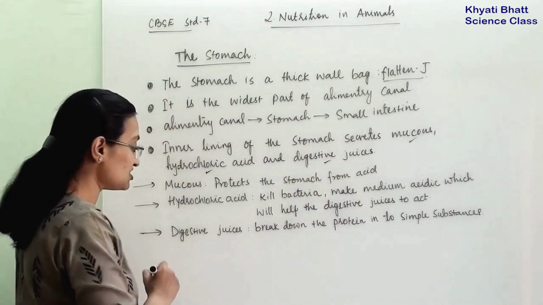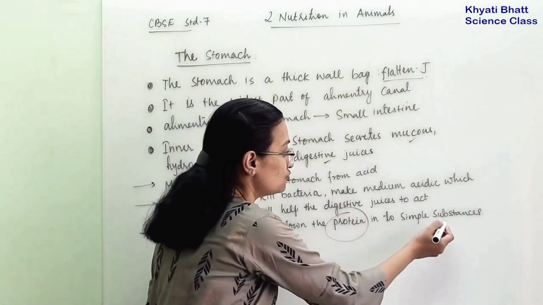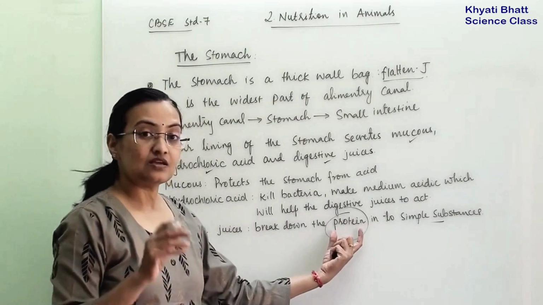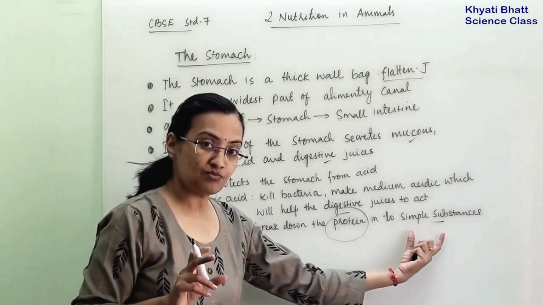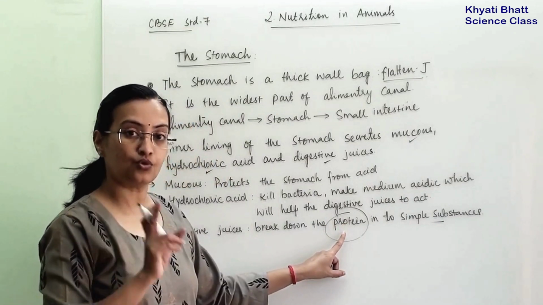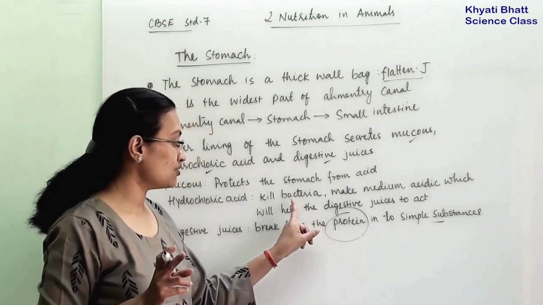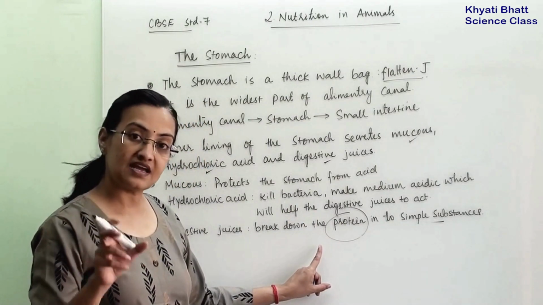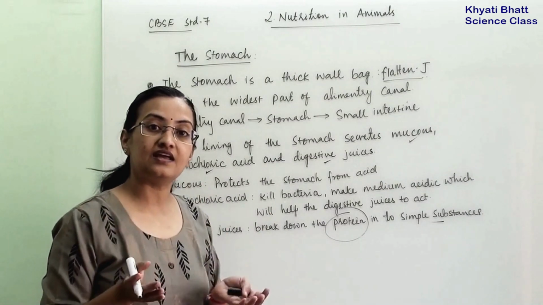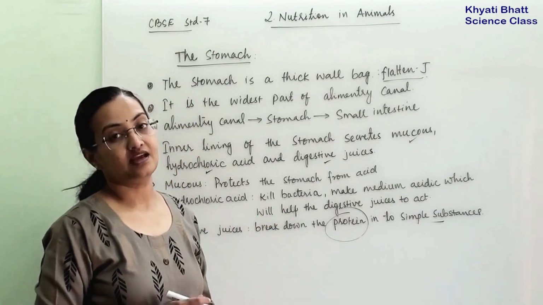Now, what will these digestive juices do? They will break down the protein into simpler substances. So digestive juices mainly break down the protein into simpler substances. So in the stomach, the digestion of protein will happen. Protein will be converted into simple substances. In this process, the hydrochloric acid will help the digestive juices by providing an acidic medium. Mucus will protect the inner lining of the stomach, so it will not get adverse effects from the acid.